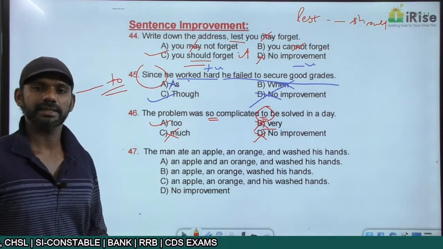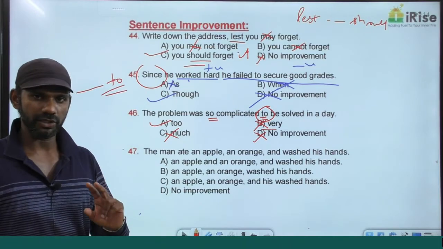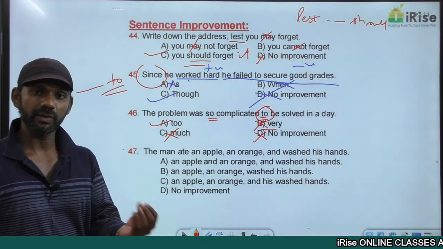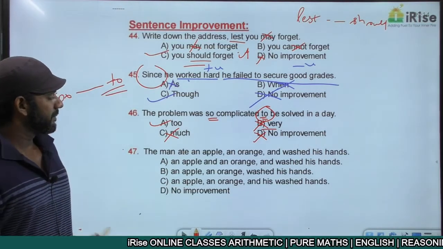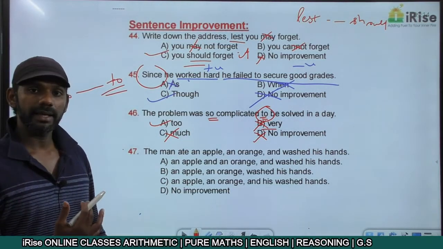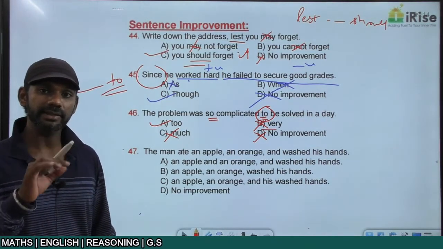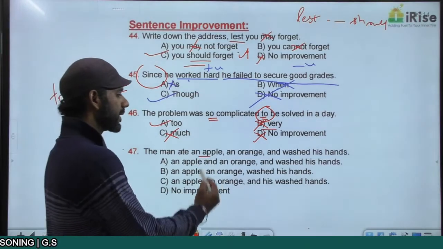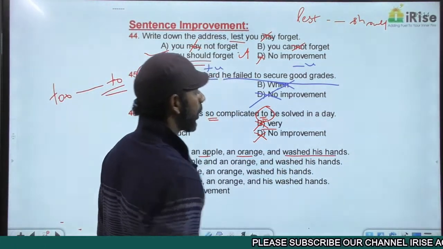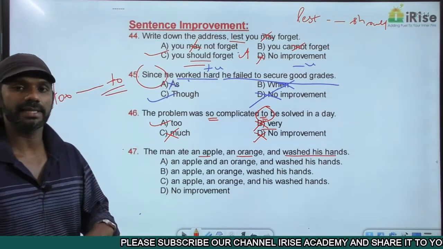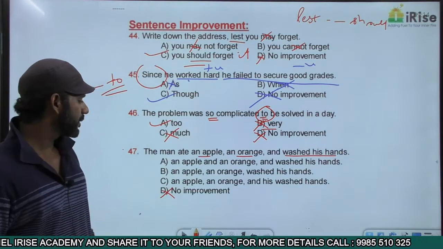According to this sentence, he ate only two things. One is an apple, the other one is an orange. And after eating these two things, he washed his hands. That must be the meaning. Come to the given statement. The man ate an apple, an orange and washed his hands means, according to the sentence, he ate three things. One is an apple, the other one is an orange, and the last entity is washed his hands. He ate, washed his hands also, which does not make any sense. Option D is eliminated.